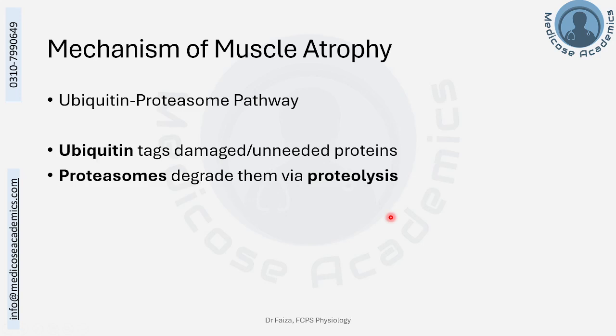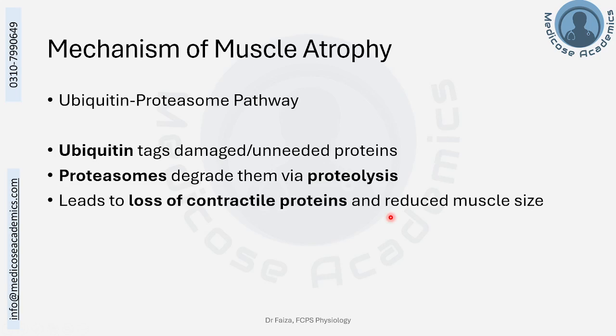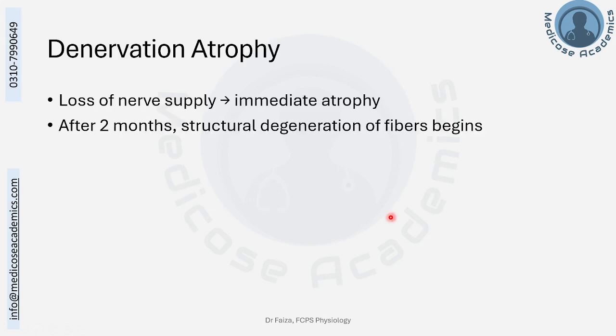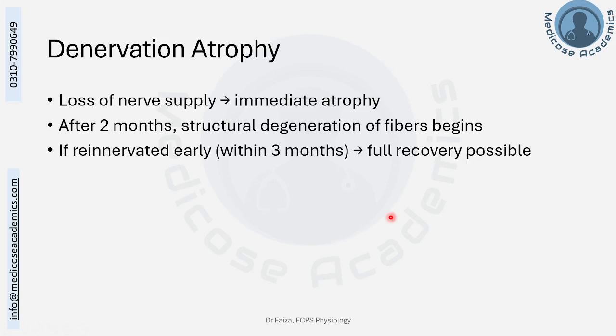And whenever muscular atrophy occurs, the muscular proteins are undergoing damage by this ubiquitin proteasome pathway that leads to loss of contractile proteins and ultimately a reduced muscle size. If we talk of denervation atrophy, loss of nerve supply will lead to immediate atrophy, not only because of the disuse of the muscle, but also because of the lack of trophic factors. After 2 months, the structural degeneration of fibers will begin. If reinnervation occurs, the recovery is possible.